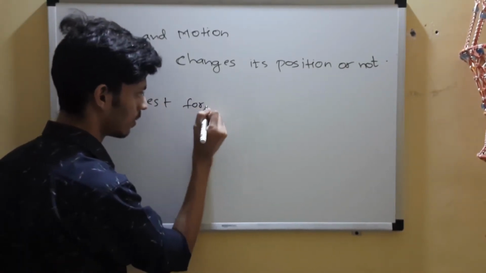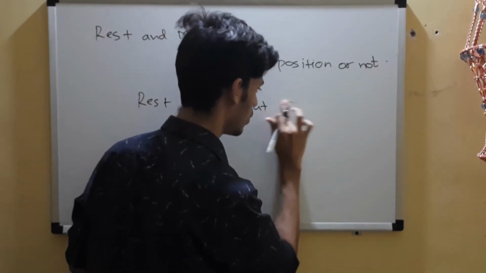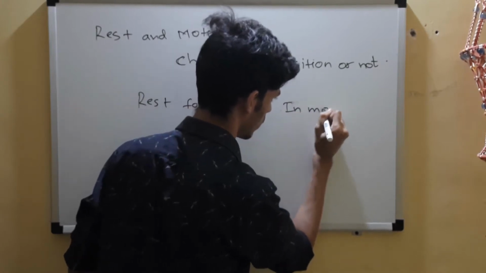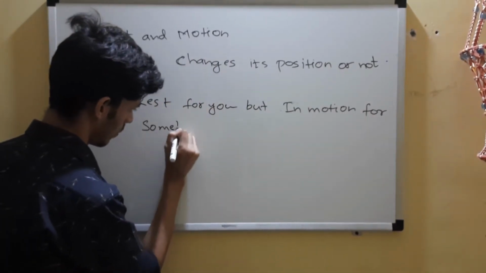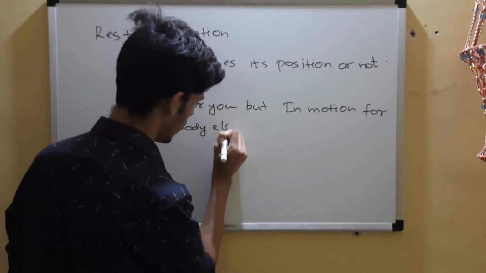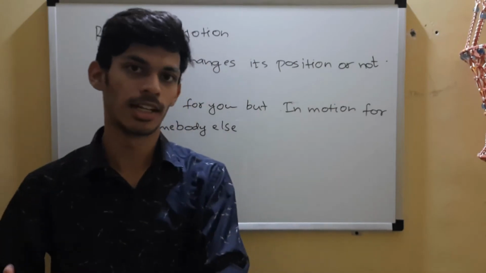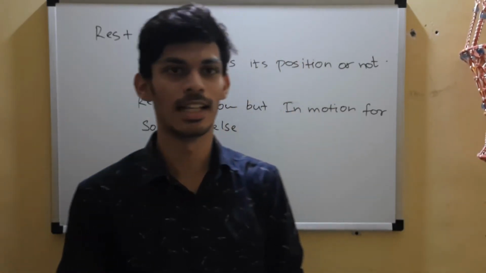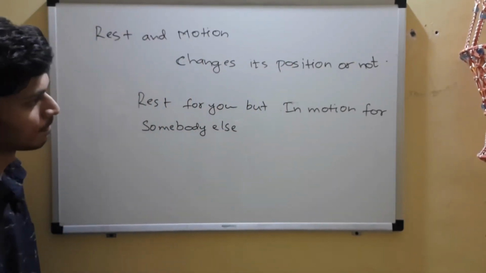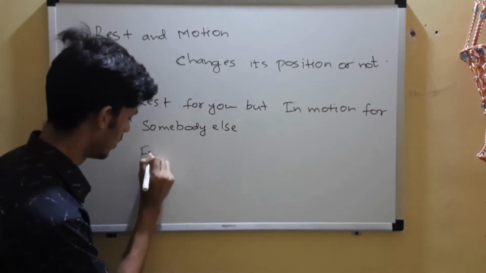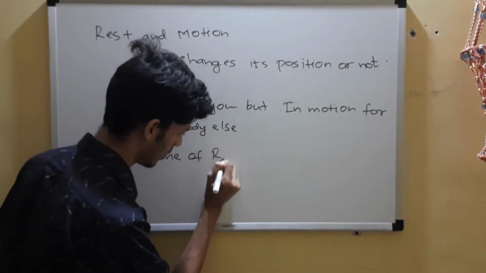But do you think there can be a case where a given object is at rest for you but in motion for somebody else? Think over it. Can there be such a case where you decide that yes, this object is at rest, but somebody else comes and says that no, this is not at rest? The answer is yes, there can be, and that prompts us to the next point, which is frame of reference.